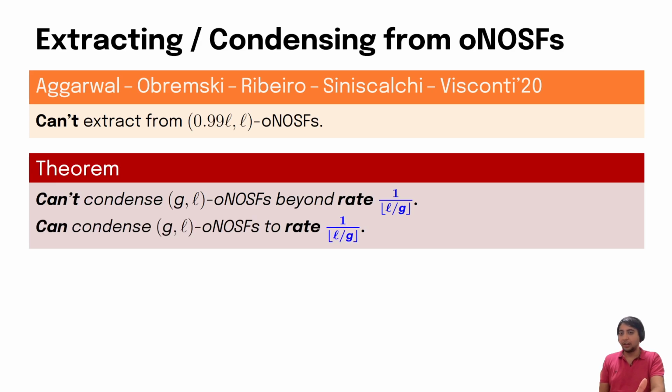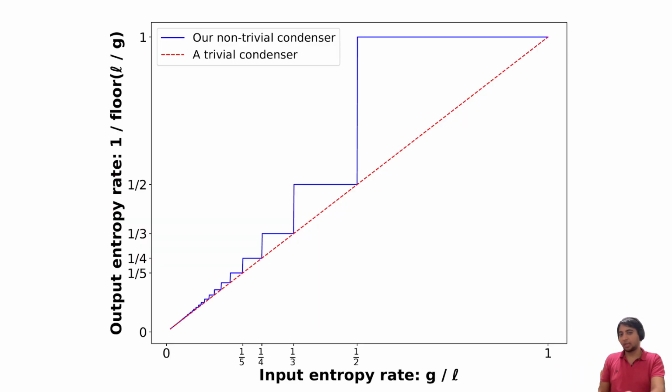Surprisingly, we show that you can condense G out of L ONOSF sources to rate 1 over floor of L over G. We find it highly surprising that this function 1 over floor of L over G turns out to be the correct function where condensing is possible and where condensing is not possible.